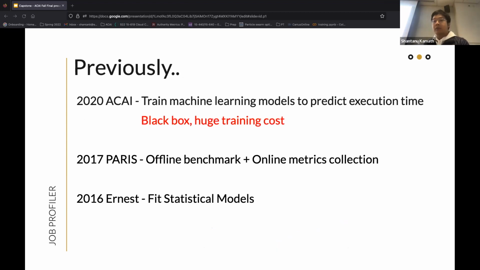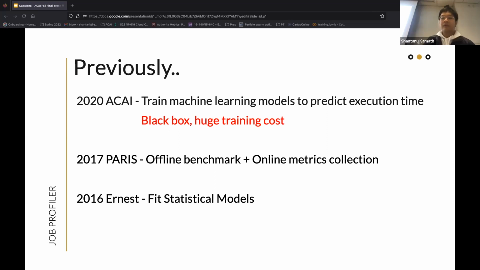Previously, SI has already made a first approach to solve the problem, where the method was to train machine learning models to predict the execution time, given the code and also the configurations. Although the method showed some good results when the training data set is sufficient, it suffers from huge training costs. And the black box nature of the machine learning algorithms makes it hard to understand and debug the method.